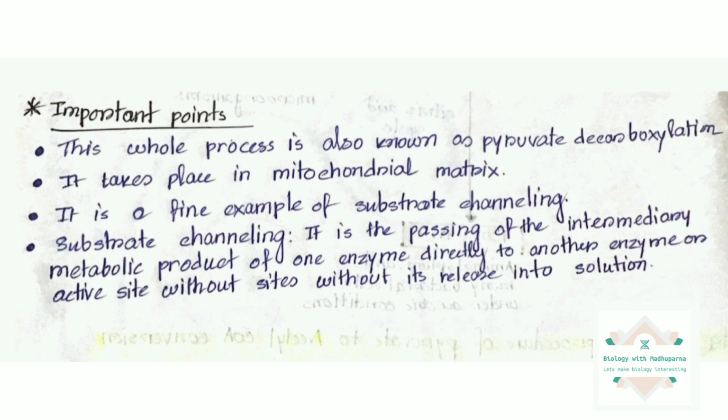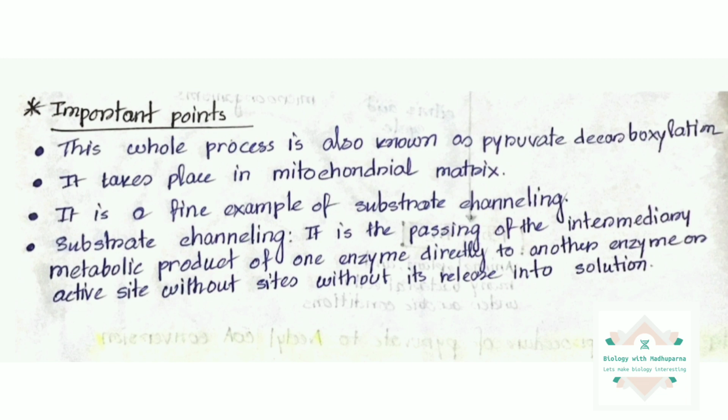In our previous lecture we read that glycolysis happens in the cytosol, but this reaction, pyruvate to acetyl CoA formation, takes place in the mitochondrial matrix. The next point is that it is a fine example of a substrate channeling reaction. So if in any exam a question comes like give an example of a substrate channeling reaction, you can easily write the PDH complex reaction.